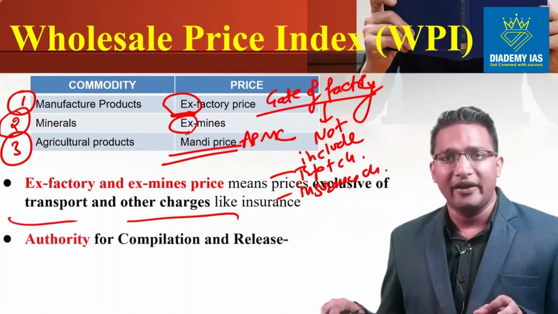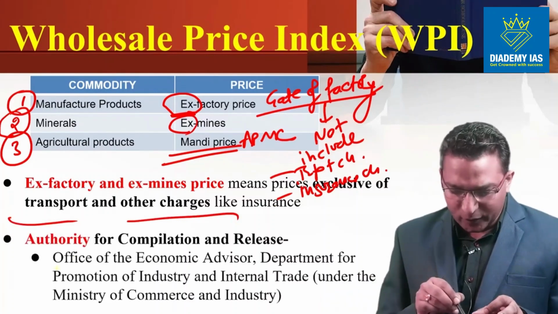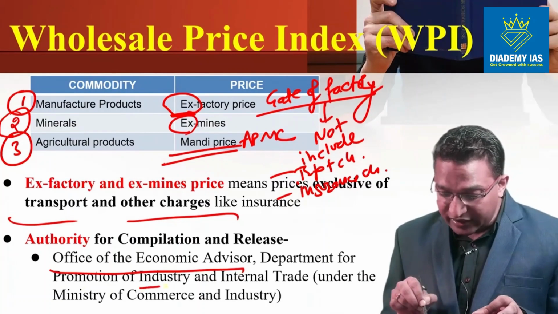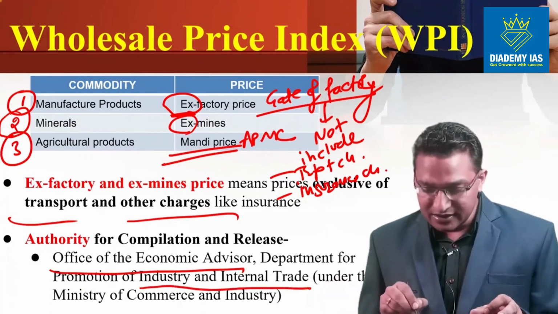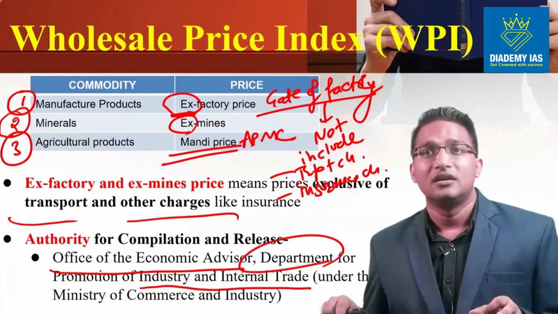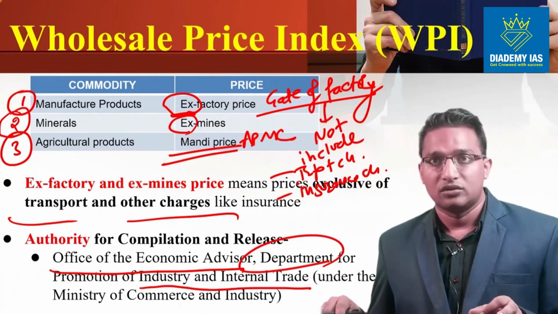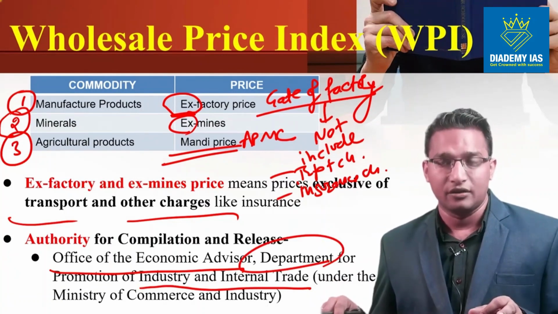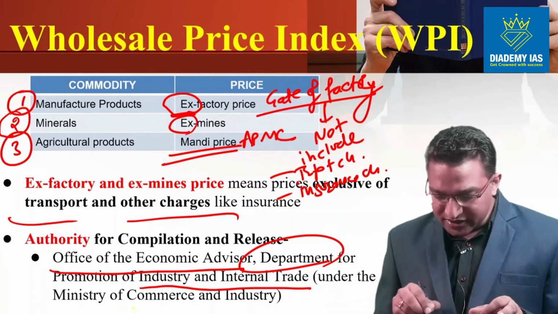Who is the authority? I already told you, the authority is the Office of Economic Advisor, which works under the Department for Promotion of Industry and Internal Trade. In the examination, they can ask this department name also. So the name of the department is the Department for Promotion of Industry and Internal Trade under the Ministry of Commerce and Industry, right?